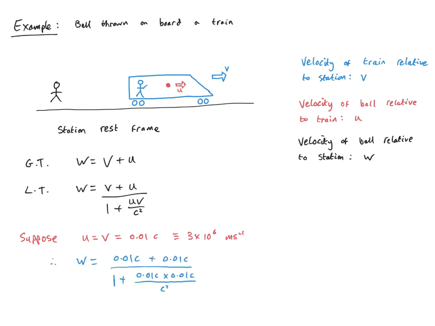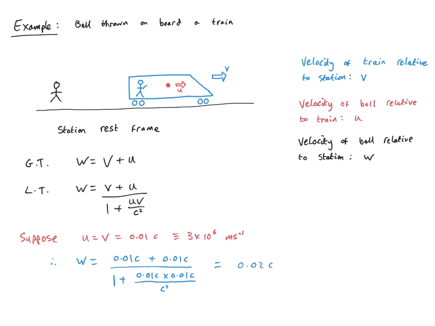Well, let's just plug the numbers into our Lorentz Transformation velocity addition formula. If both u and v are 0.01 c, in that case w is 0.01 c plus 0.01 c, divided by 1 plus 0.01 c squared over c squared. So there's some cancellation going on here, and you can tidy it all up, and we're going to obtain something that's basically 0.02 c.